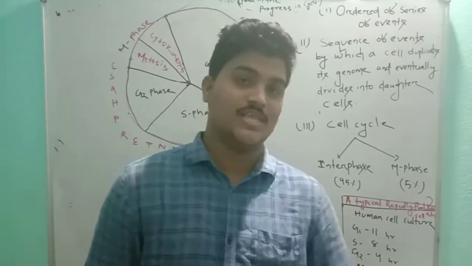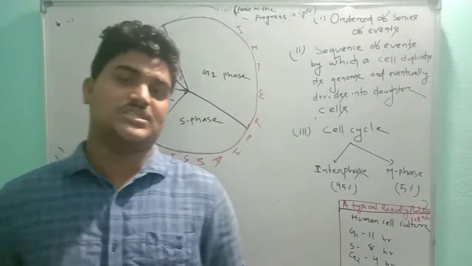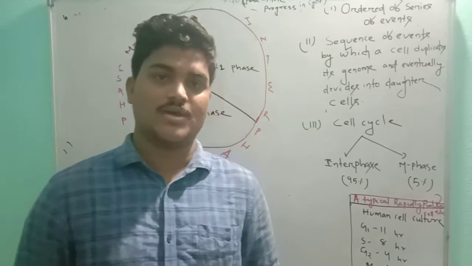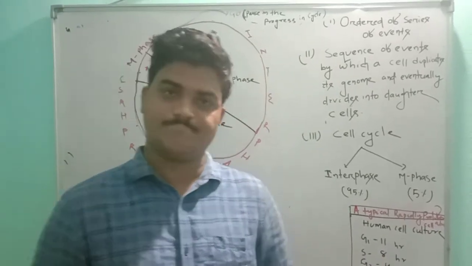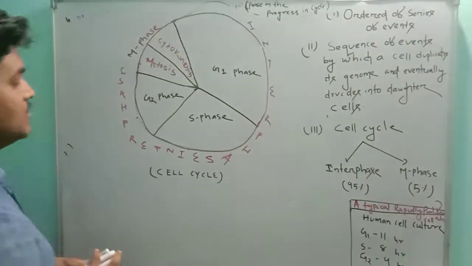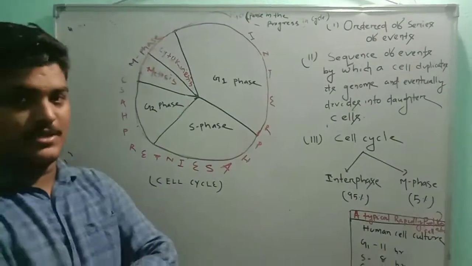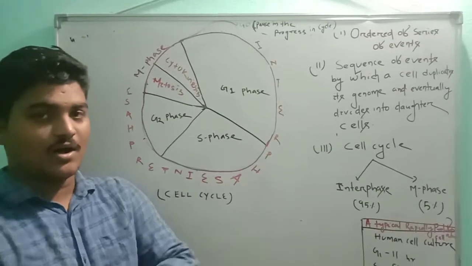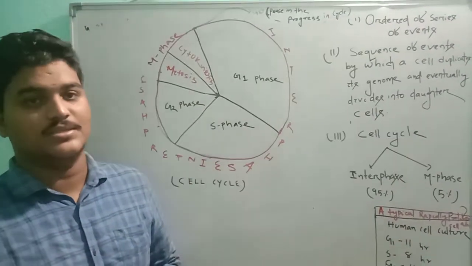Students, in this video we will start cell cycle. Okay, we will discuss about cell cycle. So what is cell cycle? Cell cycle is the order of series of events.